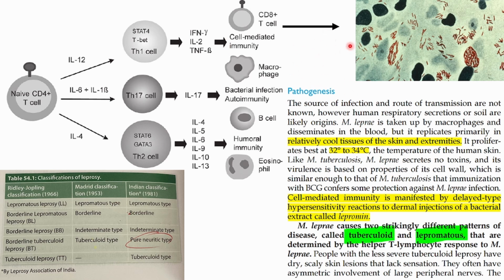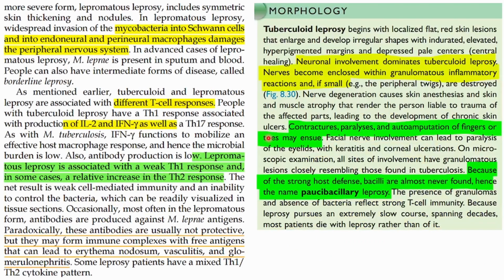But if it is not controlled, if the macrophages and the cell mediated immunity is not there, or it is less, then the humoral immunity will be more, and the bacterial growth will be more. So the bacteria will damage the neurons in huge amount. Let's see, mycobacteria in the Schwann cells and in endoneural and perineural macrophages damage the peripheral nerve system. In order to kill those bacteria which are already present in the Schwann cells, the nervous system will get damaged, and that's how there will be loss of sensation and other things.